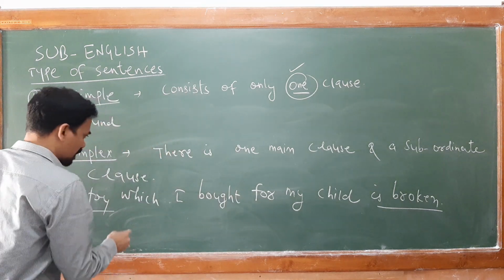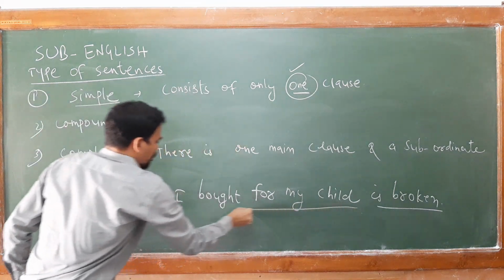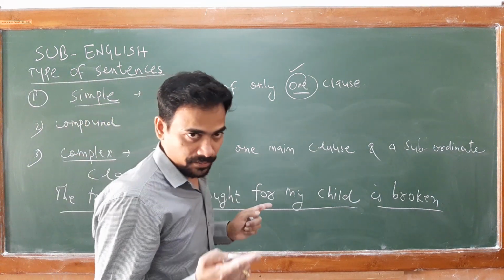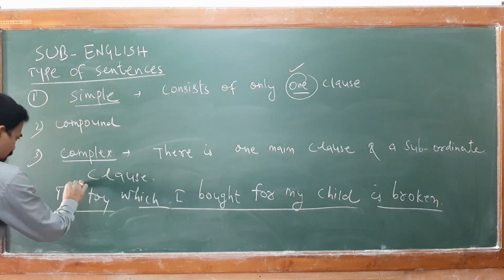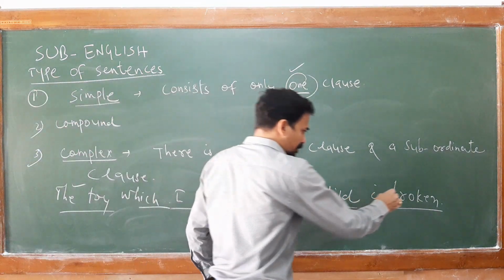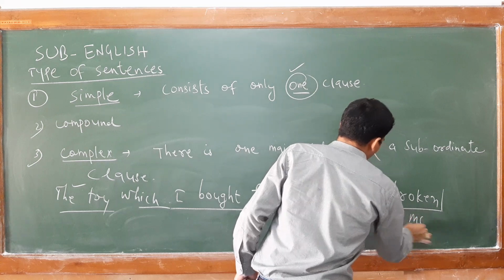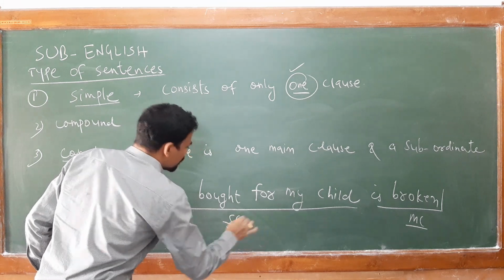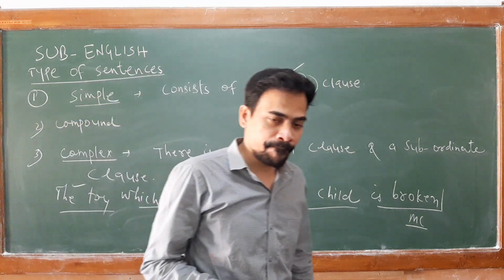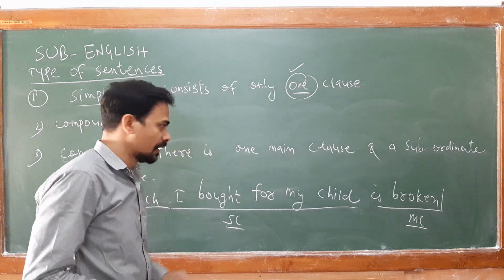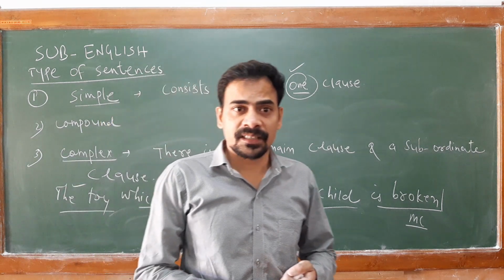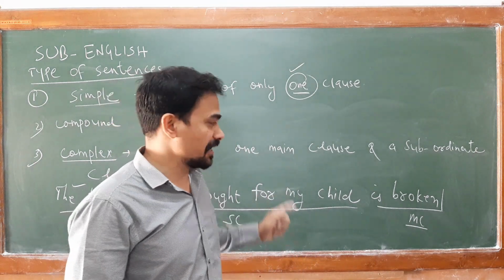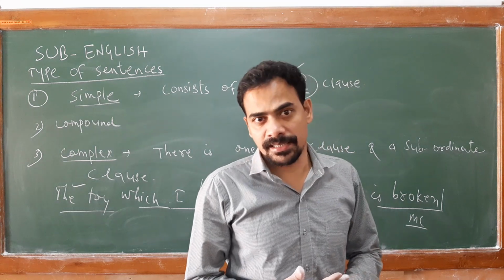This is one clause, and which I bought for my child, there is another clause also. Now you see, the toy is broken. It is giving you complete meaning. So it is your MC, main clause. And which I bought for my child, it is not giving you sufficient meaning. So it is known as your subordinate clause. So whenever you find a combination of one main clause and one subordinate clause, this is known as your complex sentence.